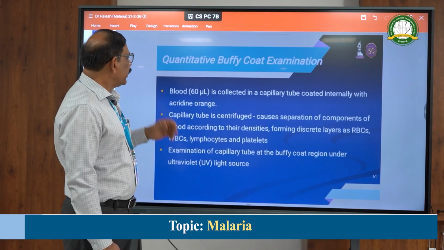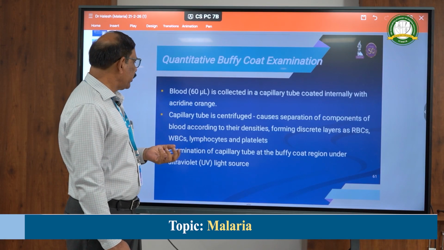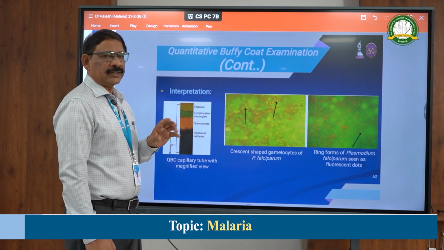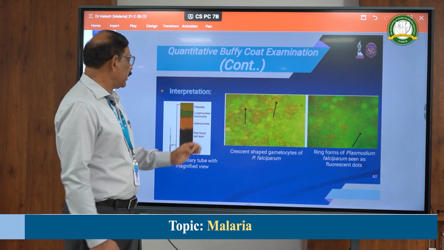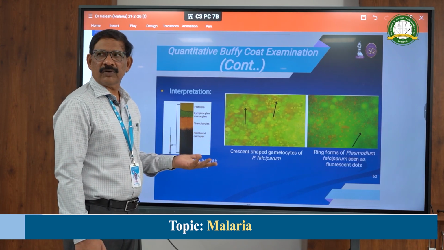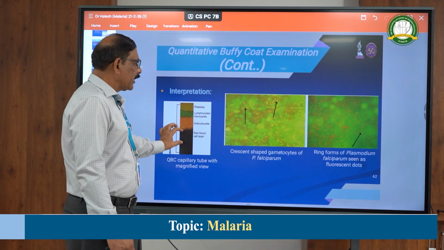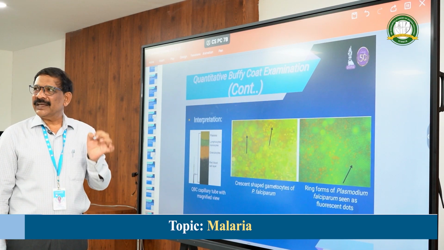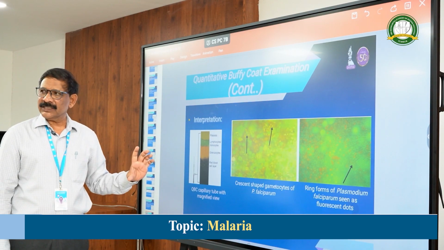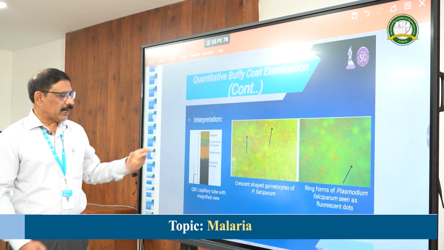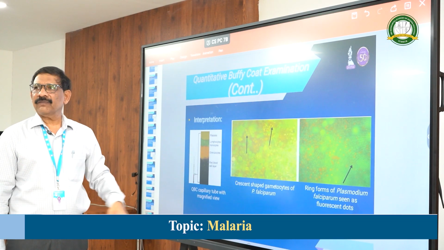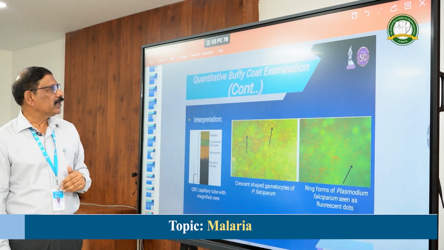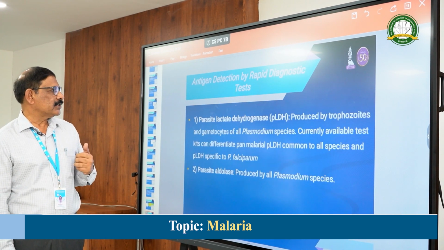Next is the quantitative buffy coat technique. In this technique, there are capillaries coated with acridine orange, and the blood is sucked into the capillary and subjected to centrifugation at 12,000 rotations per minute, and it will show different layers, an RBC layer and a WBC layer. The acridine orange will stain the nucleus, so the WBC nucleus is stained while RBCs are not stained. In between, at the junction, there are parasitized RBCs which will show the DNA detected in bright green color. This is the quantitative buffy coat technique, a highly sensitive one.